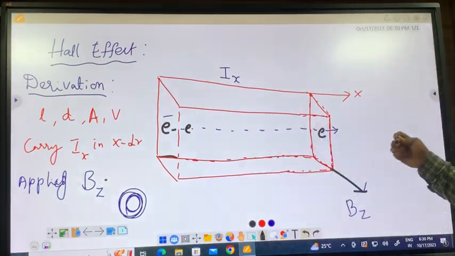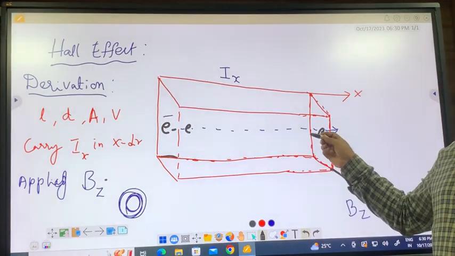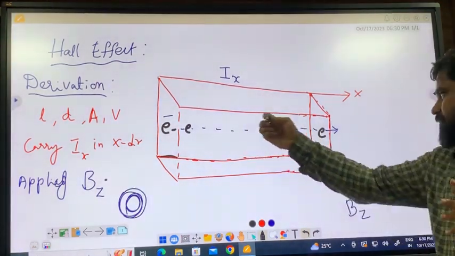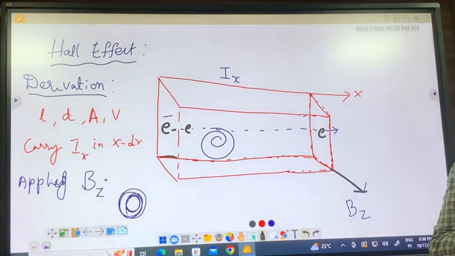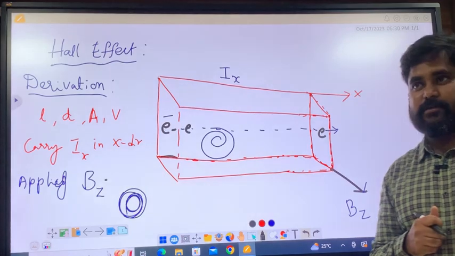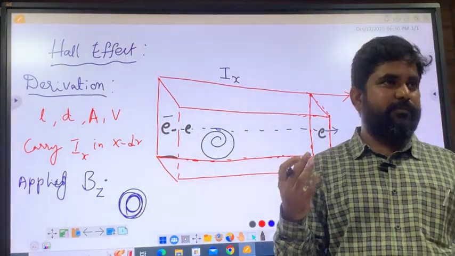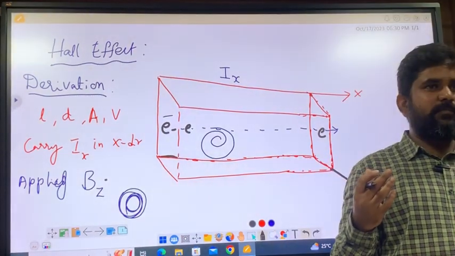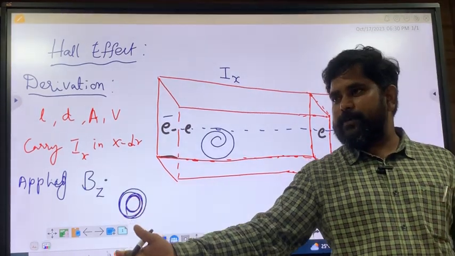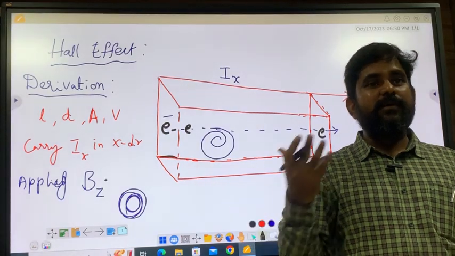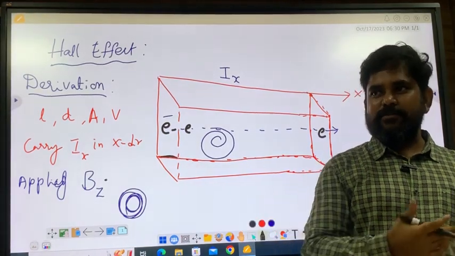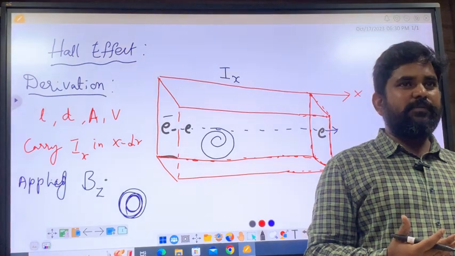Should the charge go like this because the current is dictating, or should it see the field and come as a circular motion? There are competitive forces. When two competitive forces are there, where will it go? Suppose I am standing here, one person is pulling that side, the other is pulling this side. Which way should I go? Correct. Whatever force is more, in that direction I will go.